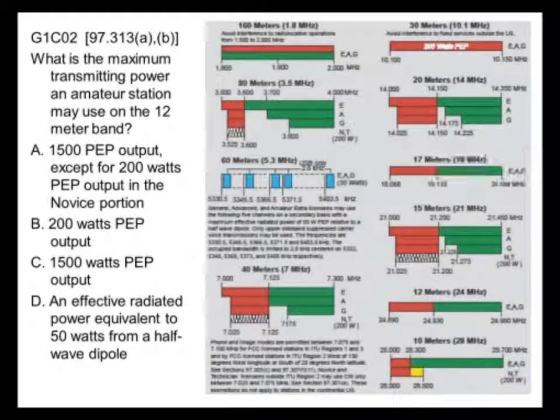What's the maximum transmitting power an amateur station may use on the 12-meter band? 12 meters is right here. Do you see any power restrictions there? No. So the power restriction that is applied generally to all the bands is the 1500 watt PEP output.